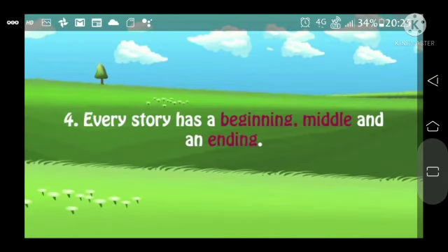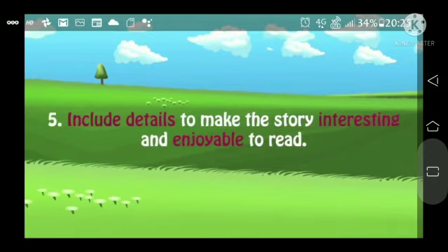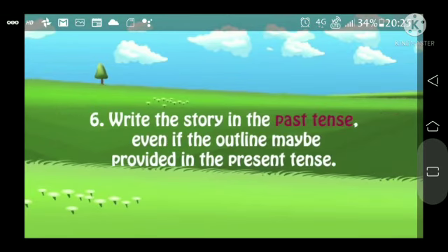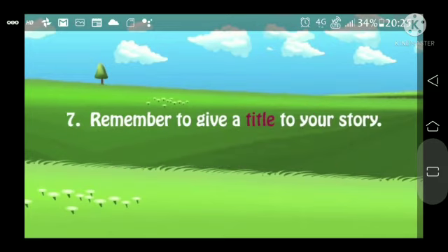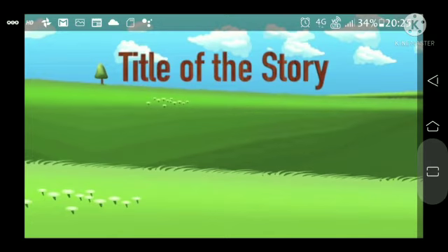Every story has a beginning, middle, and end. Include details to make the story interesting and enjoyable to read. Write the story in the past tense even if the outline may be provided in the present tense. Remember to give a title to your story.